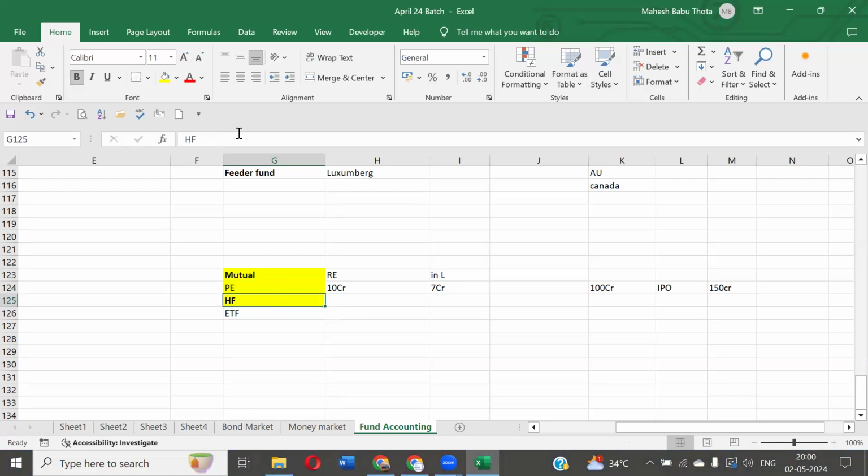Now, have you understood these concepts, everyone? Yes, Mahesh. Everyone? Anyone have any doubts on this? No, sir.